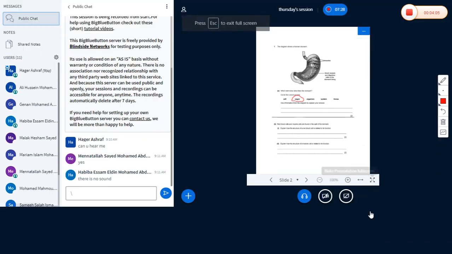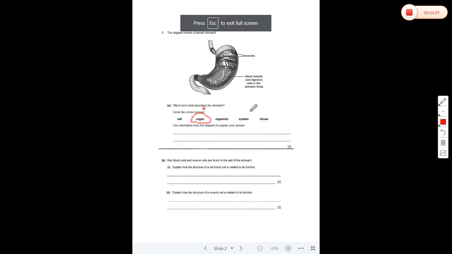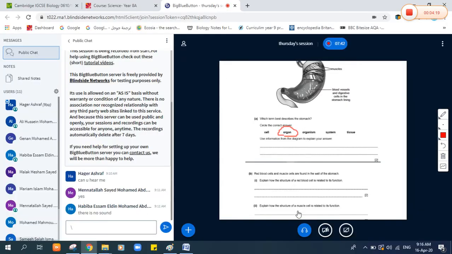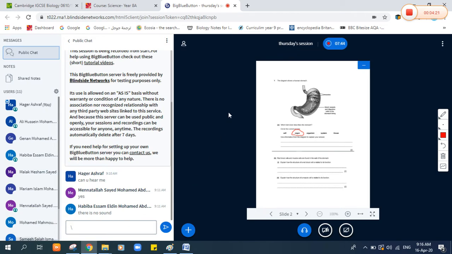Can you see the diagram well? Or this figure of the stomach? Why? Why is it an organ? Hey, can anyone answer this question? We are here.